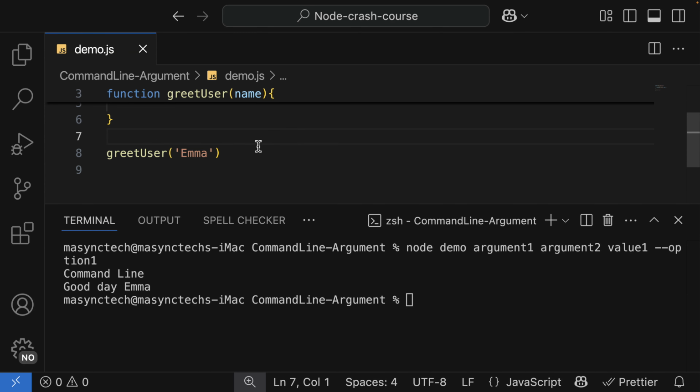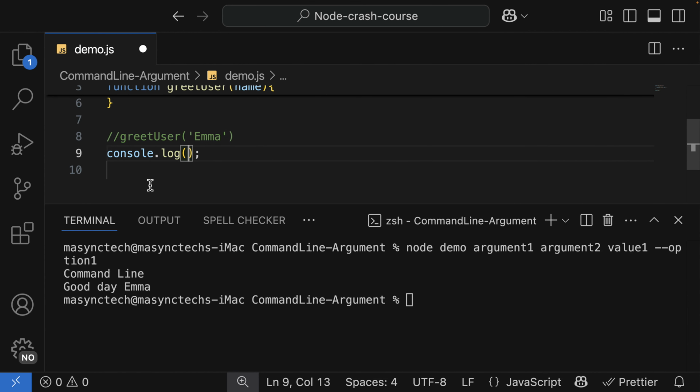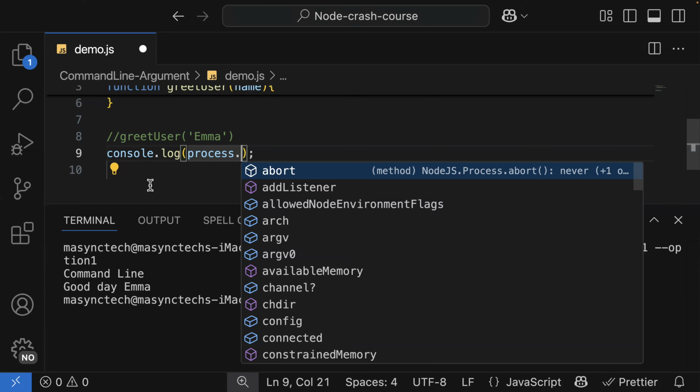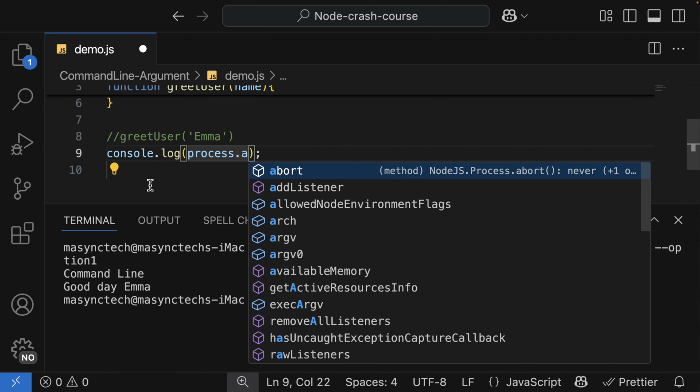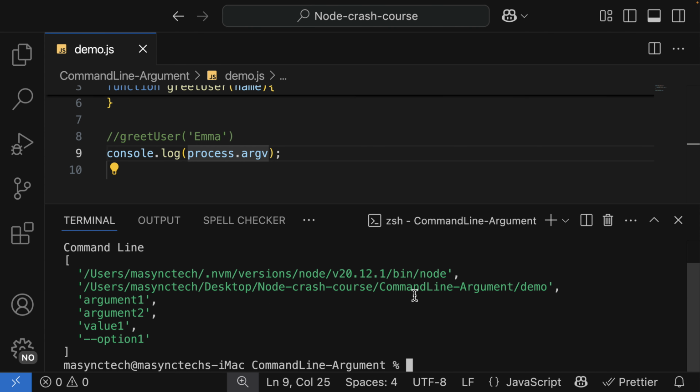This is where process.argv comes in. So let me stop calling this function. I'm going to log process.argv, which is this one. So let's try it out and see. If I run the application again, as you can see, we have access to the arguments that have been passed upon executing the file.